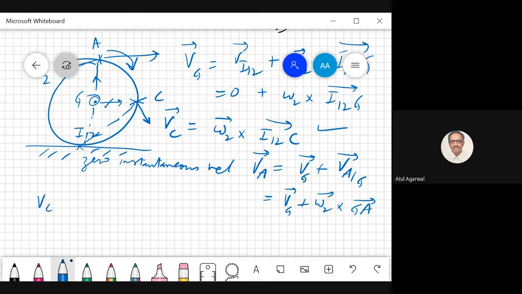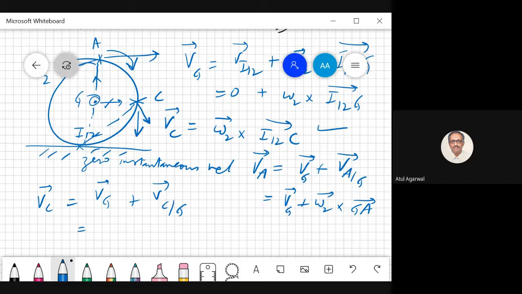The velocity of point C is velocity of G plus velocity of C with respect to G. Now velocity of G is horizontal. What is velocity of C with respect to G? It will be vertically downwards. Observer will say that C is going downwards.